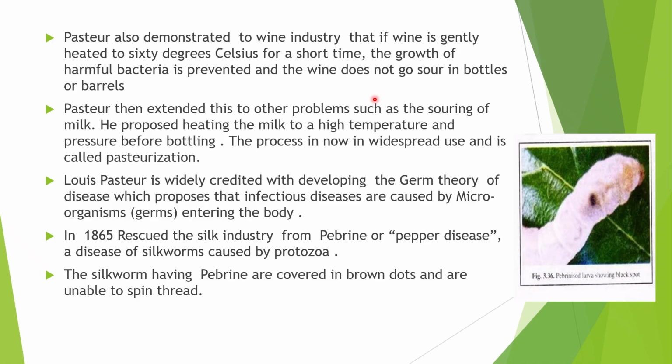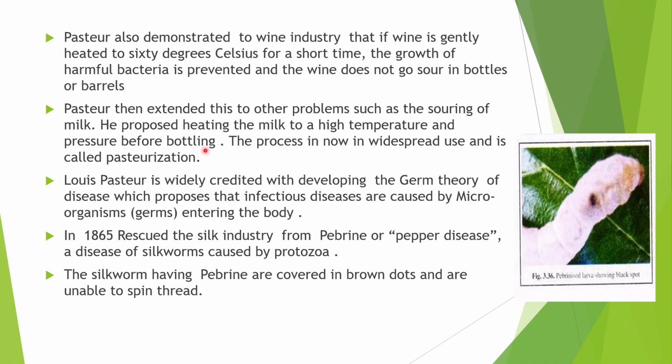If you heat the wine to 60 degrees Celsius for a short period of time and then store it, harmful bacteria will not grow, and the wine and beer will not become sour.